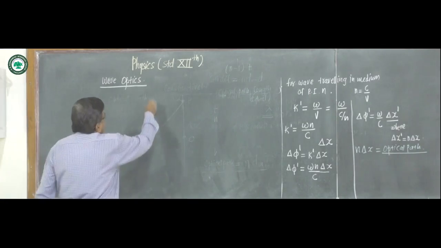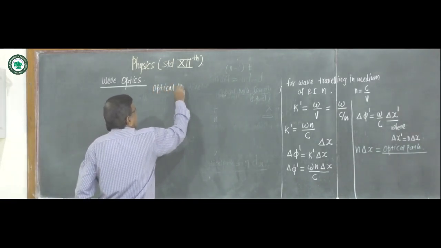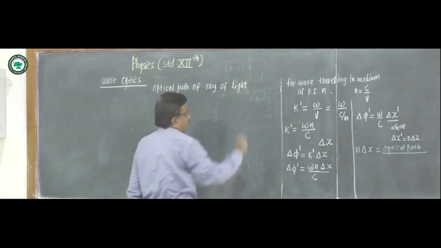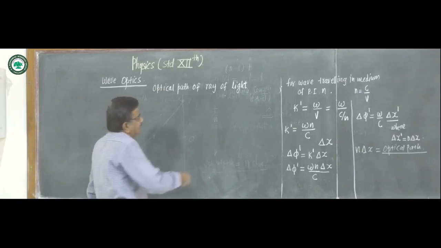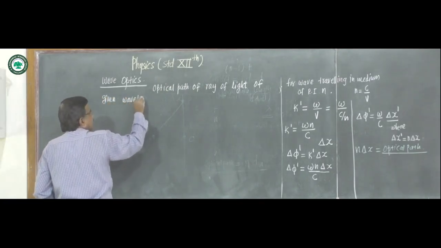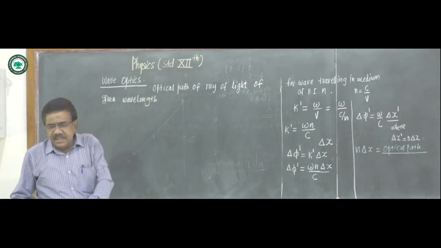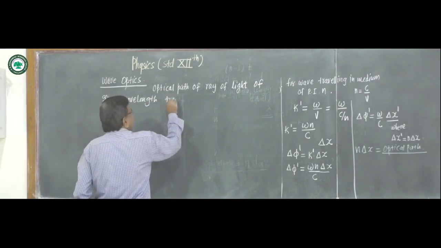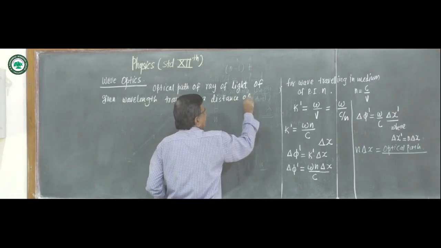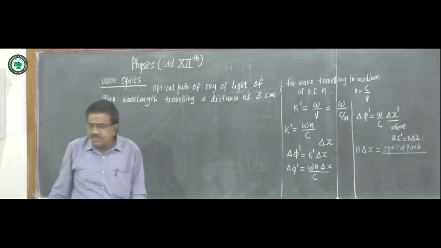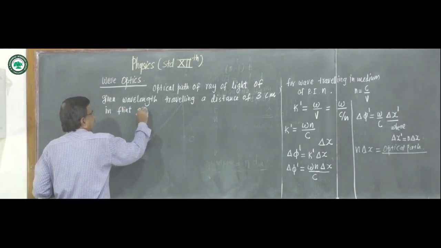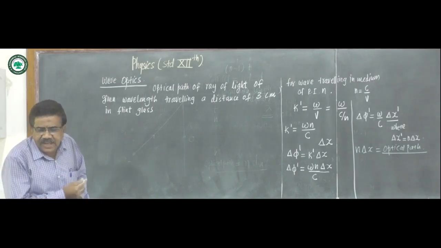The optical path of a ray of light of given wavelength traveling a distance of 3 centimeter in flint glass of refractive index 1.6